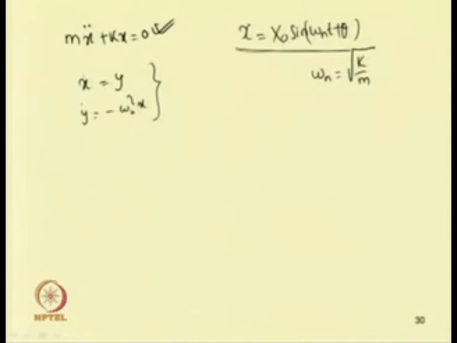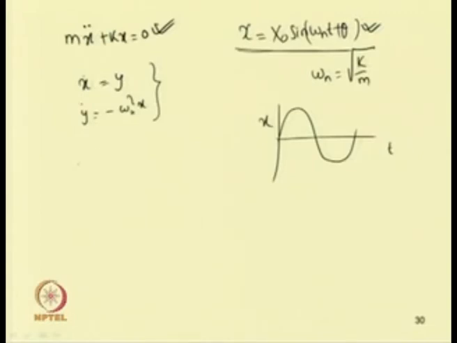So, that is x equal to x 0 sin omega n t plus theta. In this case, let us check whether the solution we obtained is stable or not. If one plots the solution, that is x versus t, the solution is a sin omega t. So, we have a sine curve.